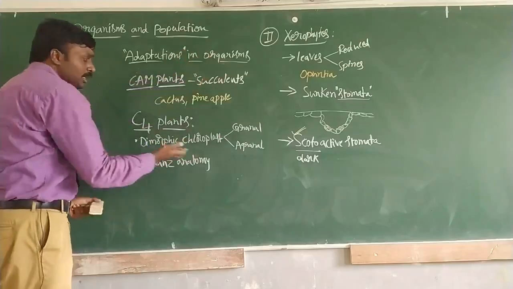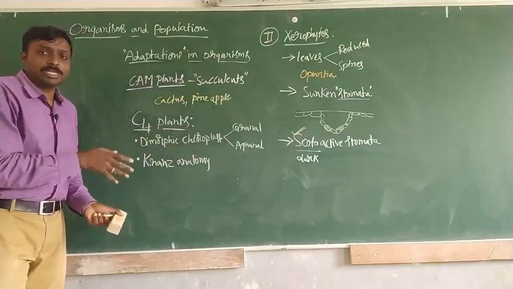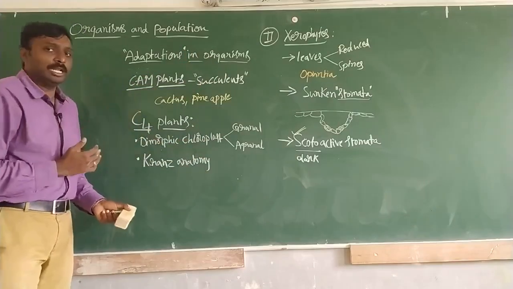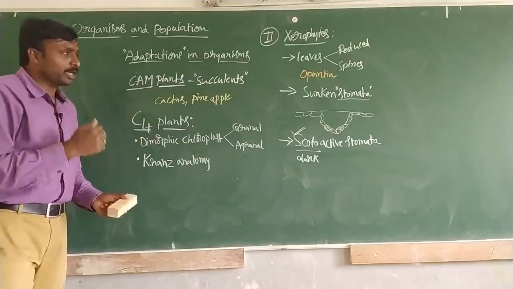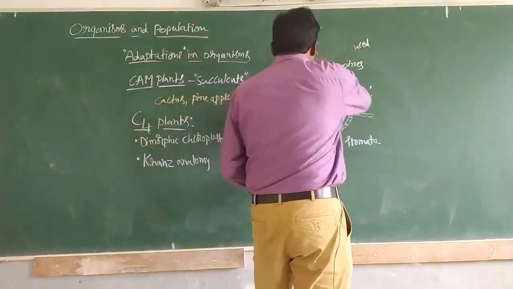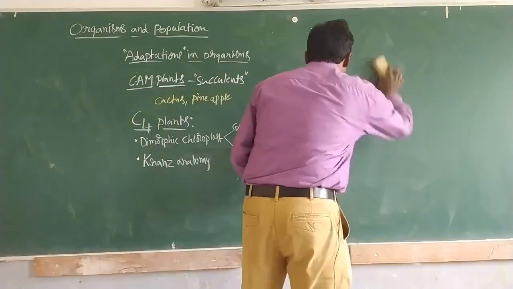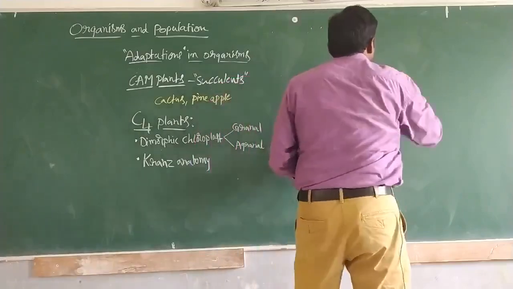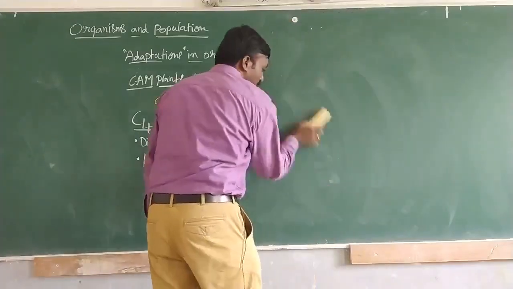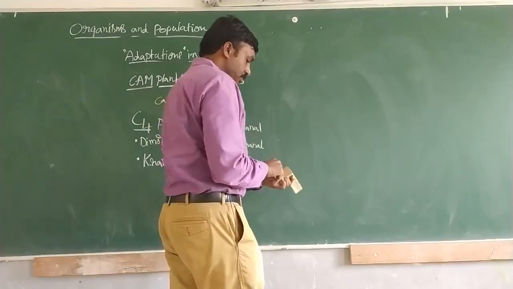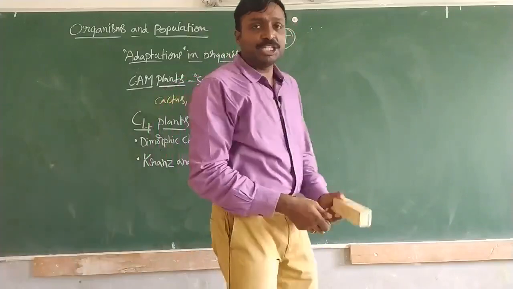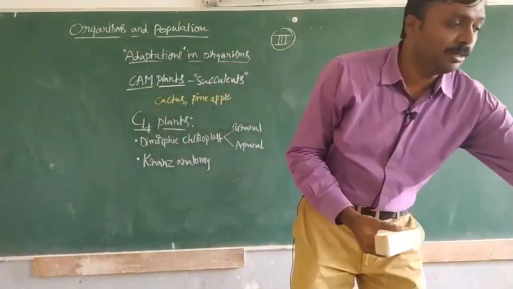So these are all some good examples which explain morphological modifications and physiological adaptations. Then moving to the next step. Third adaptation.